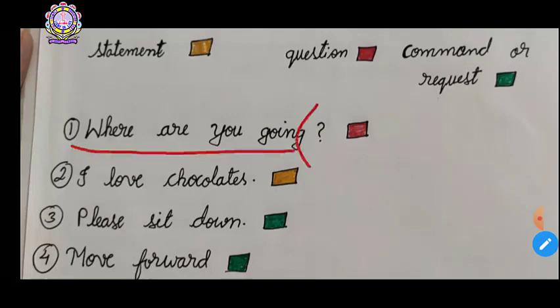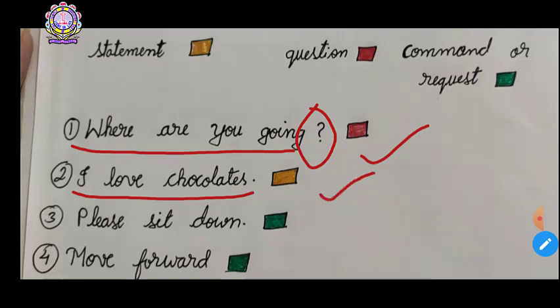So question mark, then it's your question, isn't it? I love chocolate. So this sentence is giving you information. That means someone is telling the information, so yes, of course, it's your statement.